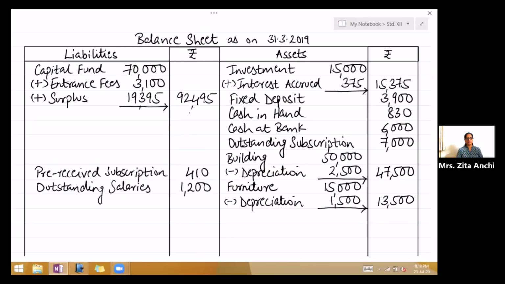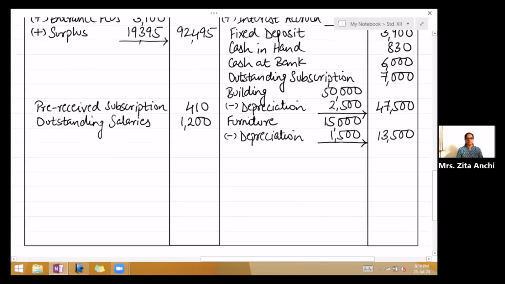Now you will total up the balance sheet, liability side. 94,105, and your assets will also be 94,105.